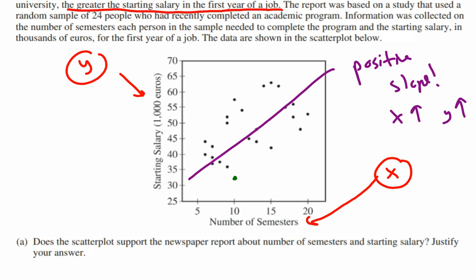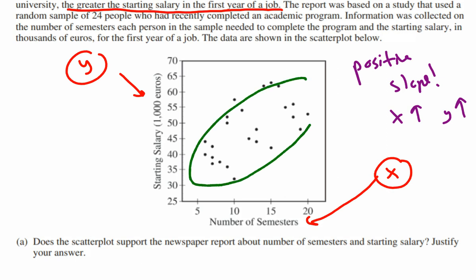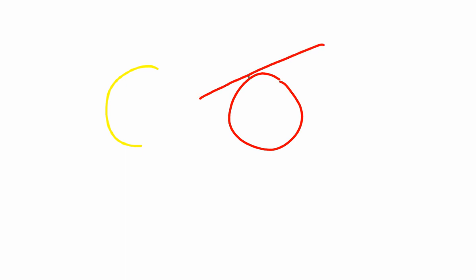If you wanted to use a slightly more sophisticated way to do this, there is a way to estimate a least squares regression line for a set of data by doing the following. You draw an ellipse, which is basically like an oval, around your data. And then you look for places on the ellipse where the tangent line would be vertical. So just in case you forgot what a tangent line is, they happen in a couple of math classes. Say you have a circle and you have a line that goes by that just touches the outside of that circle. We call that a tangent line.